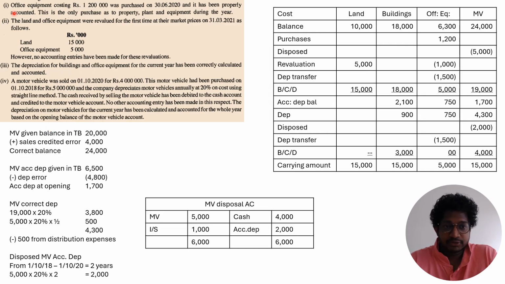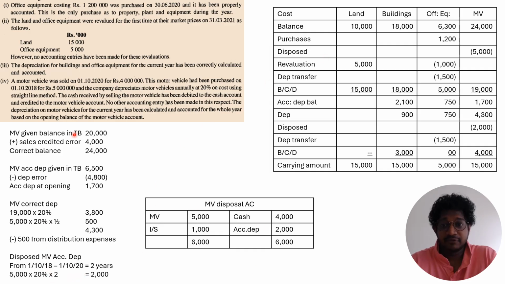Okay, so first thing, office equipment costing 1,200 was purchased on 30th June 2020. The information given in the trial balance is the closing balances, the closing balances of cost and the closing balances of accumulated depreciation. And they did the depreciation correctly, right? So office equipment in the trial balance is given as 7,500. From that 7,500, you have to minus 1,200 to get the opening office equipment balance. So your office equipment opening balance is 6,300.